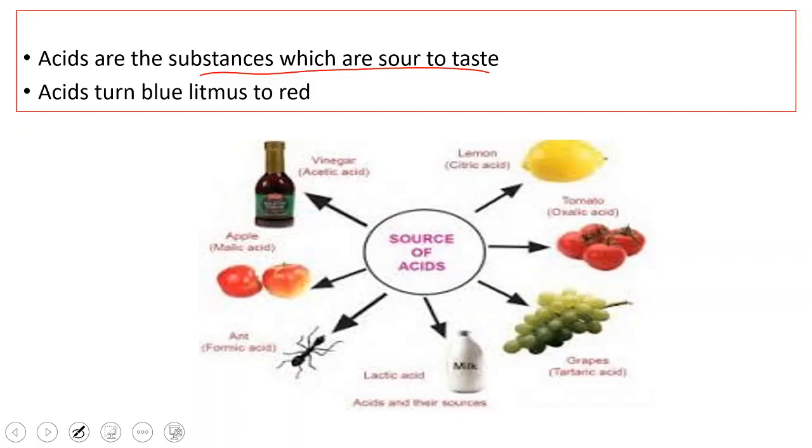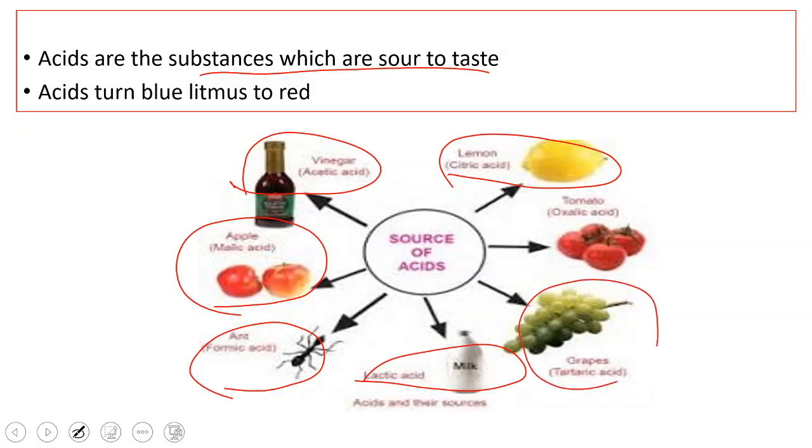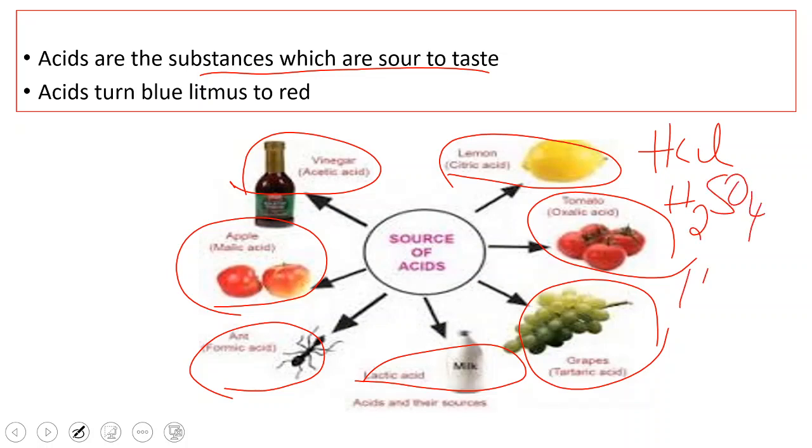These are some of the examples of natural acids: lemon contains citric acid, vinegar contains acetic acid, apple contains malic acid, ant sting contains formic acid, milk contains lactic acid, grapes contain tartaric acid, and tomato contains oxalic acid. These are the natural sources of acids, and we have chemical acids also like hydrochloric acid, sulfuric acid, nitric acid, etc. So these all are examples of acids.